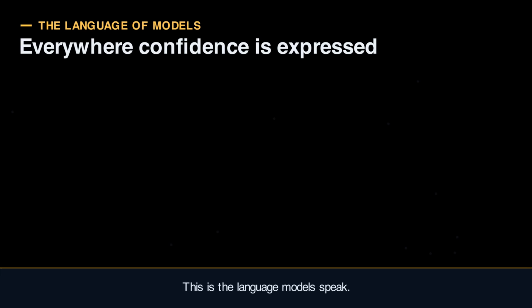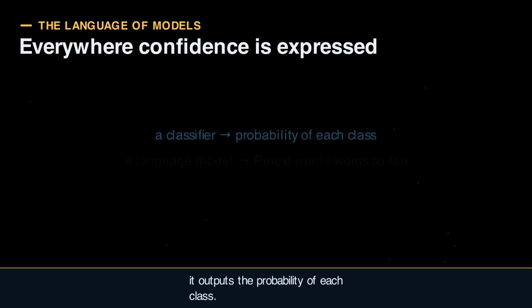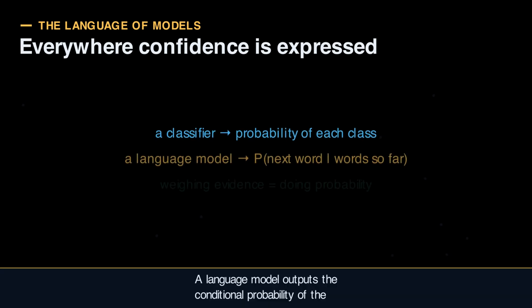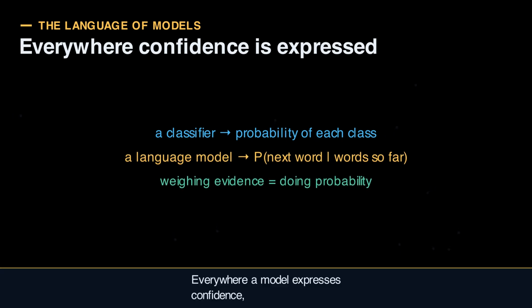This is the language models speak. A classifier does not output a hard label, it outputs the probability of each class. A language model outputs the conditional probability of the next word, given all the words before. Everywhere a model expresses confidence or weighs evidence, it is doing probability.